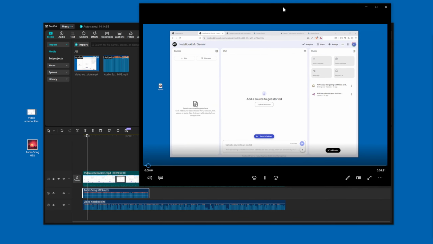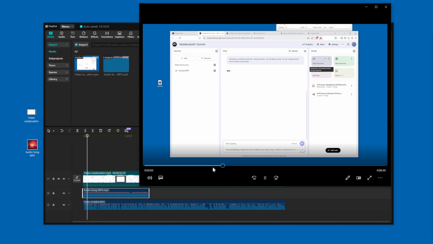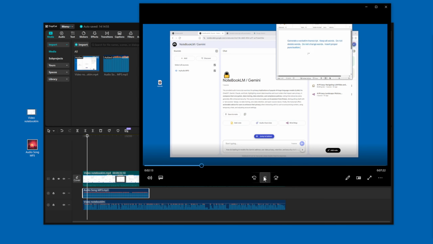How to get text transcripts from audio files. Your sources, either audio. This is used.